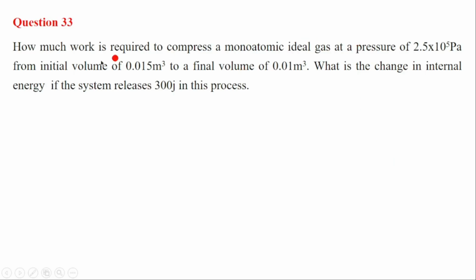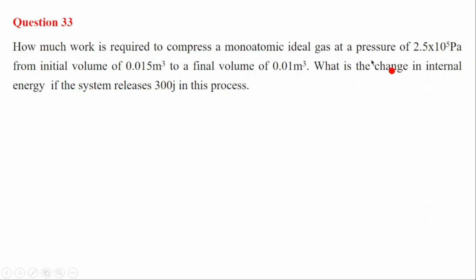Let's move to question 33. How much work is required to compress a monoatomic gas? We have a monoatomic gas that is going to be compressed at a pressure of 2.5 times 10 power 5 Pascal, from an initial volume of 0.015 meter cube to a final volume of 0.01 meter cube. Here we have a compression from 0.015 to 0.01 meter cube, and the compression is done at a constant pressure of 2.5 times 10 power 5 Pascal.